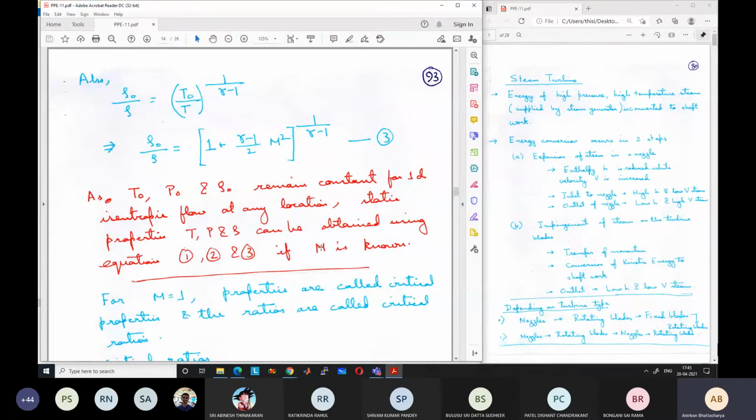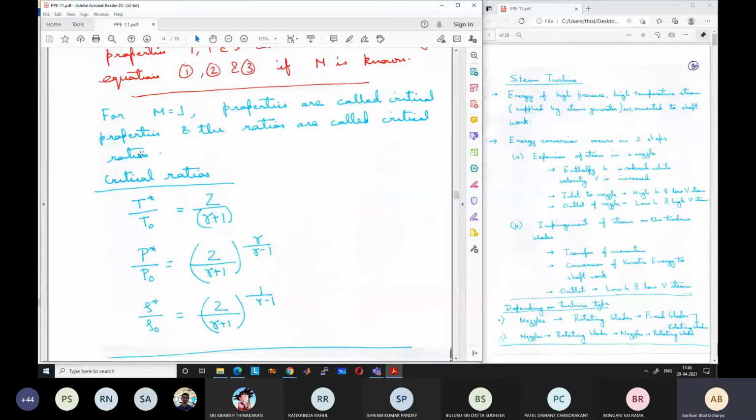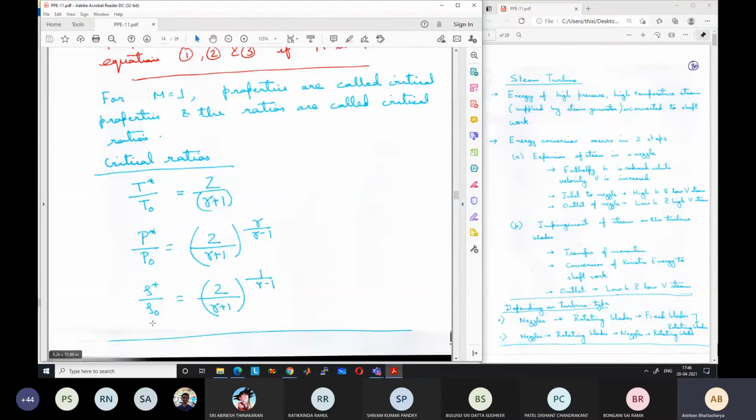As I was saying, for Mach number equal to 1, properties are called critical properties and the ratios are called critical ratios. So T star by T0 is 2 by gamma plus 1. You can easily find this by putting M equal to 1 in this equation. Similarly, P star by P0 is equal to 2 by gamma plus 1 whole to the power gamma by gamma minus 1 from this relation. And rho star by rho 0 is equal to 2 by gamma plus 1 whole to the power 1 by gamma minus 1.